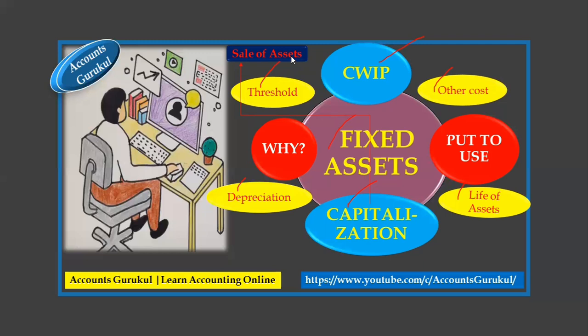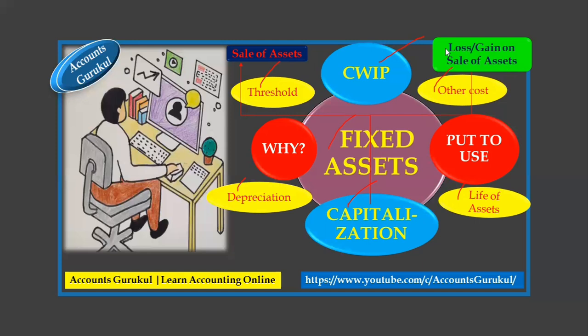Whatever the WDV, written down value, is there in the books, if we sell that asset for more than that value, then how is it going to work? Either we have a gain on sale of assets or a loss on sale of assets.